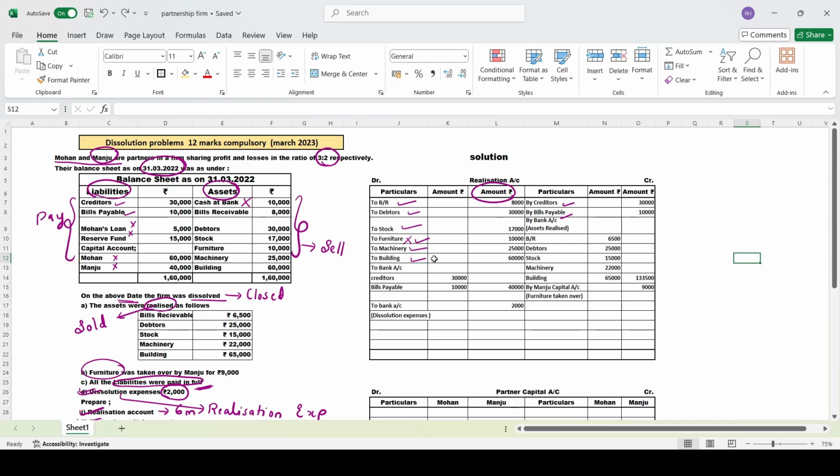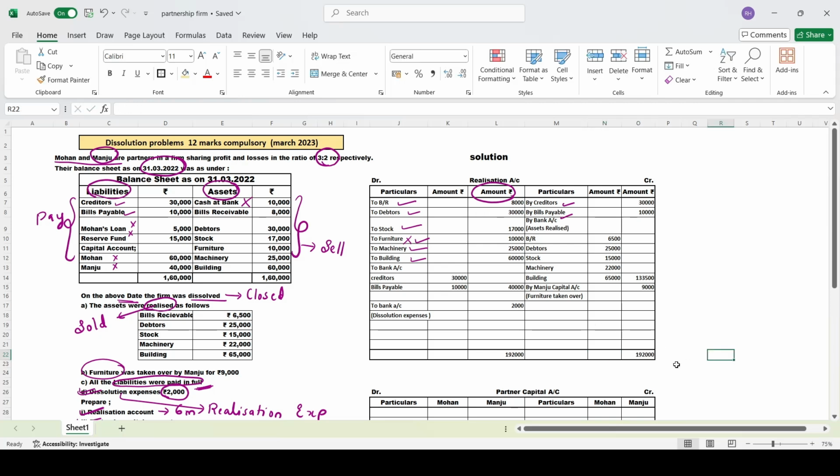So now we'll total the debit side. When we total the debit side, you have 1,92,000. When we total the credit side, we have 1,82,500. So your debit side is more. Whichever side is more, that amount you write on both sides: 1,92,000.